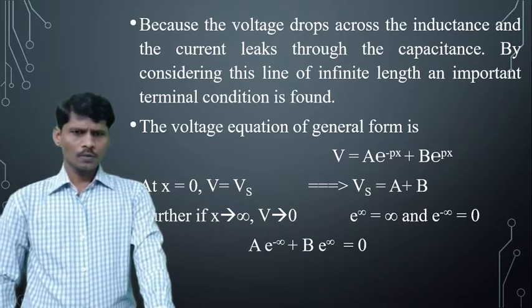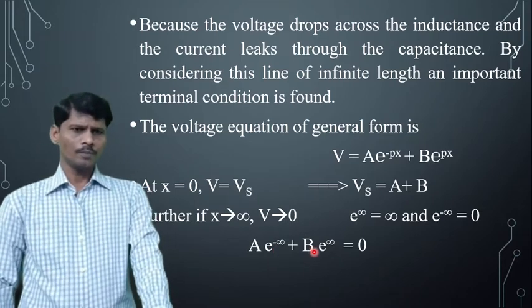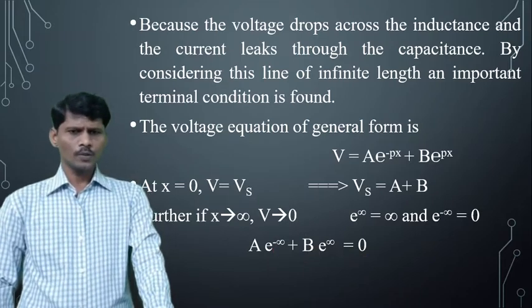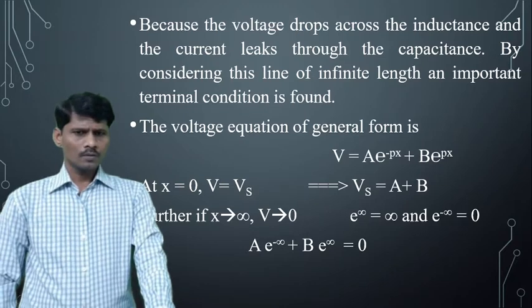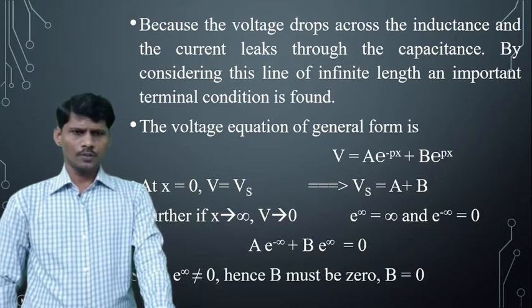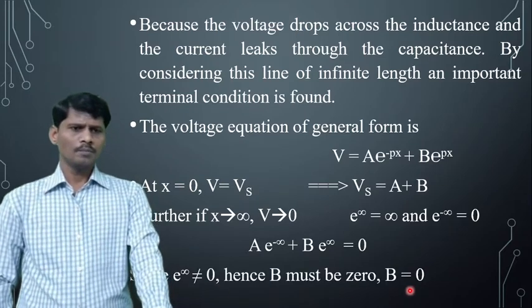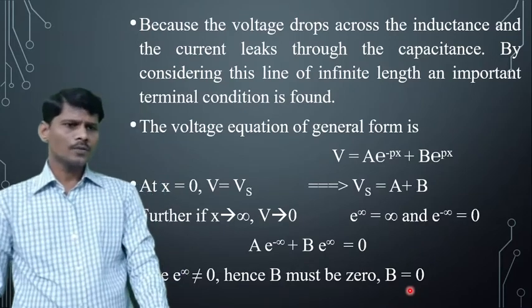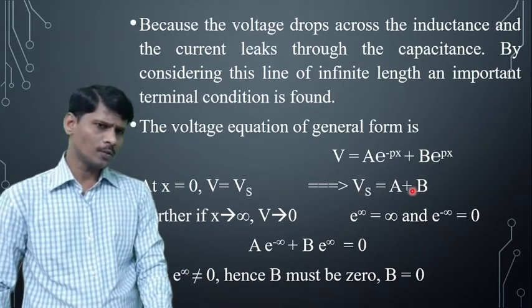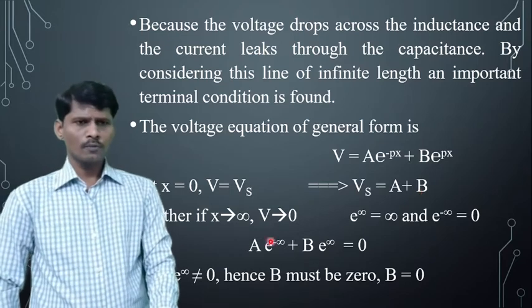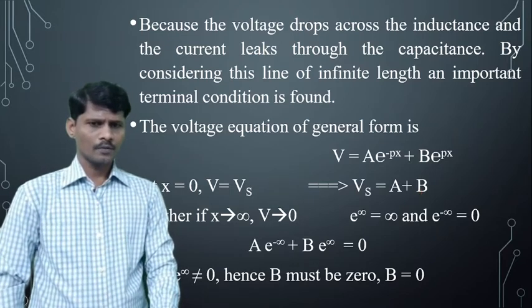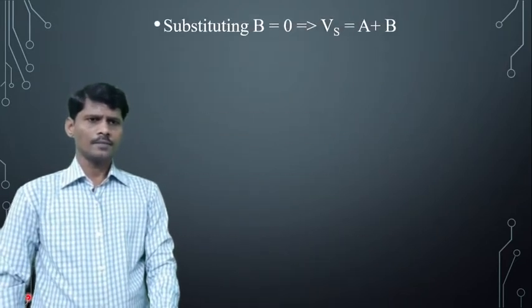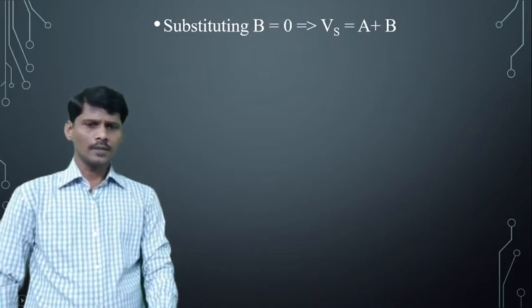So A into 0 is 0, and since e power infinity is not equal to 0, B must be 0. Substituting B equal to 0, Vs is equal to A.